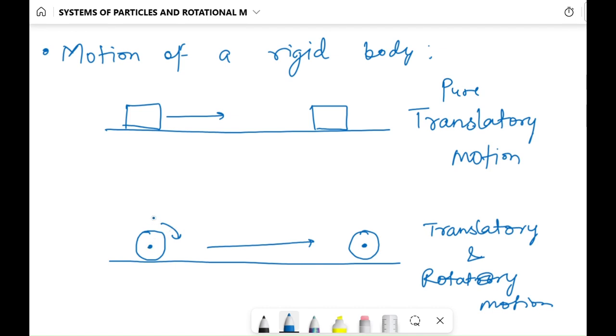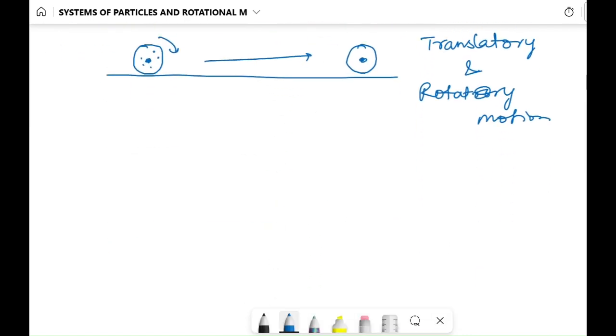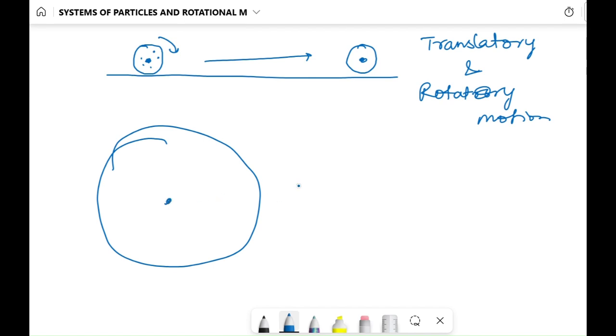This body is changing position from one place to another, and the particles in this body are moving on a circular path about a fixed axis. Let me make it clearer. If this body is rolling, it is moving from one location to another, so it clearly has translatory motion.